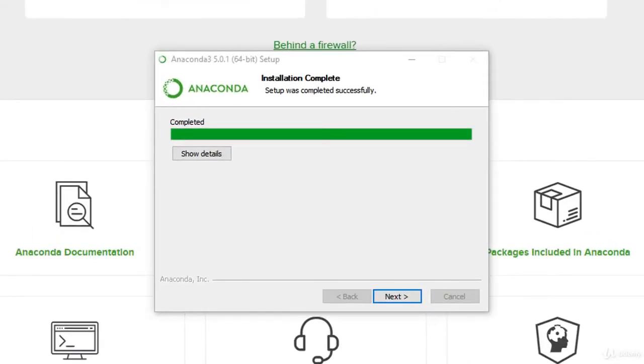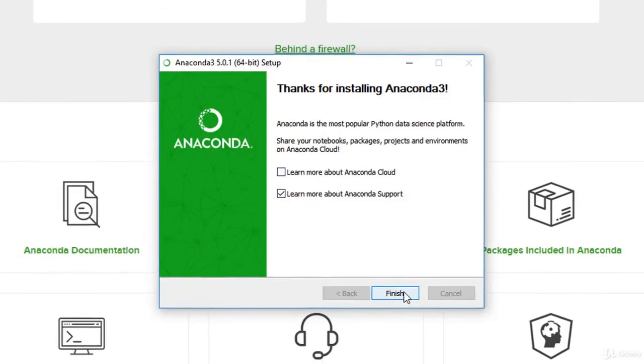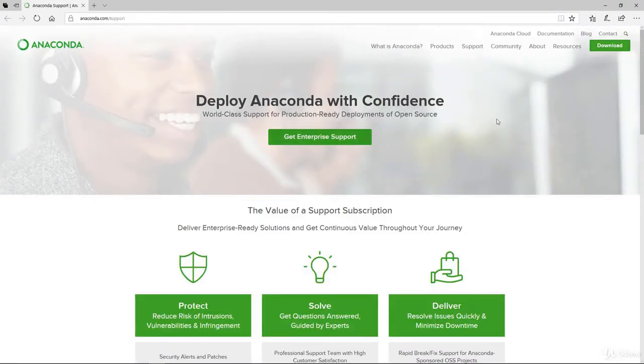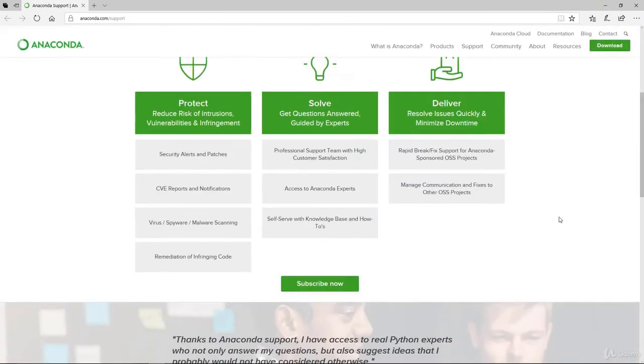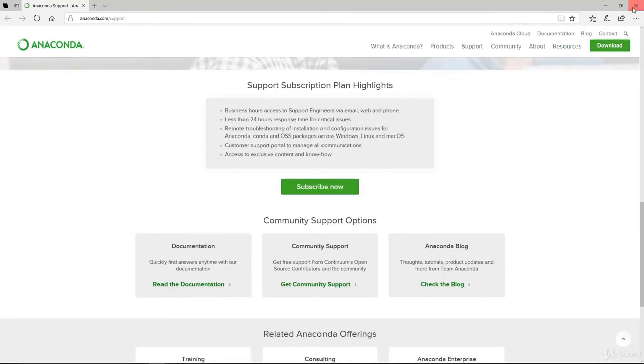Okay, finally the installation is now complete. So let's just click next. If you want to, you can select here to learn more about Anaconda Cloud. I'm going to leave these two. I'm going to leave the support on just in case, just let it pop out. Under anaconda.com support, if you actually want support, you can refer to this to get assistance, be it virus or malware or other issues that you may come up with. So I'm just going to close this now.